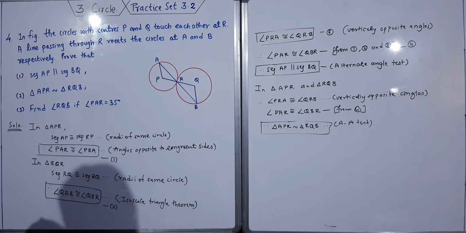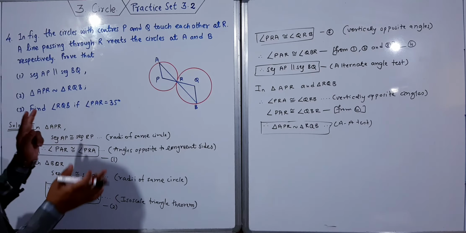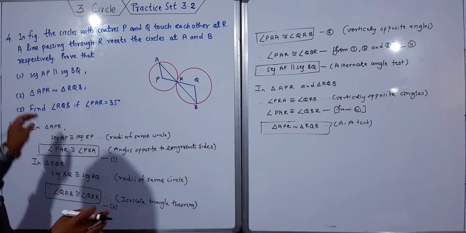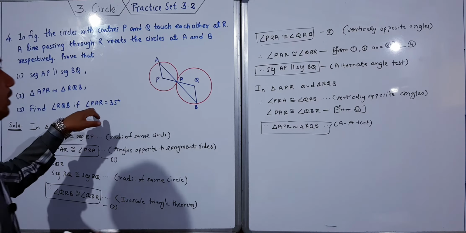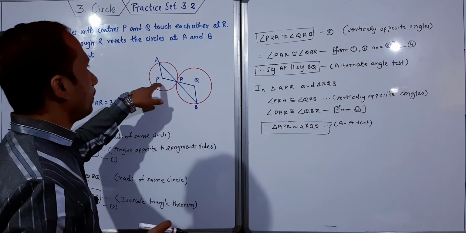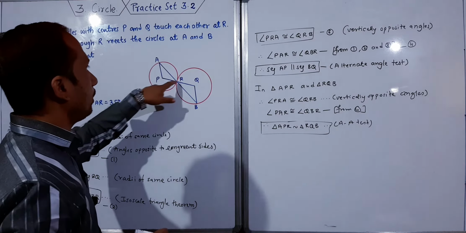Now, whenever you get all these things, you write perfectly. Angle PAR is 35, which is given, and I have to find angle RQB. Now see, angle PAR is equal to 35.